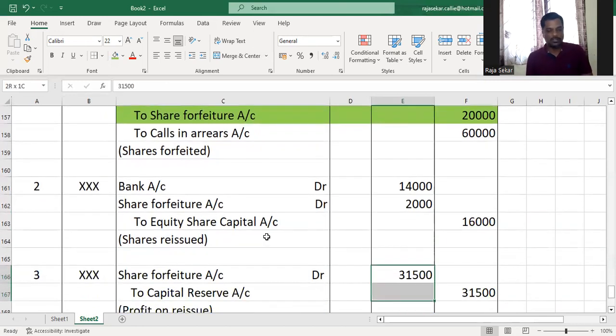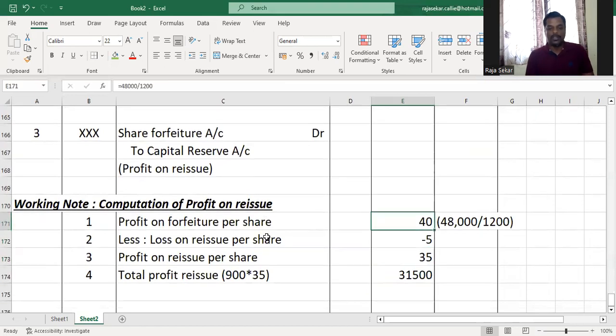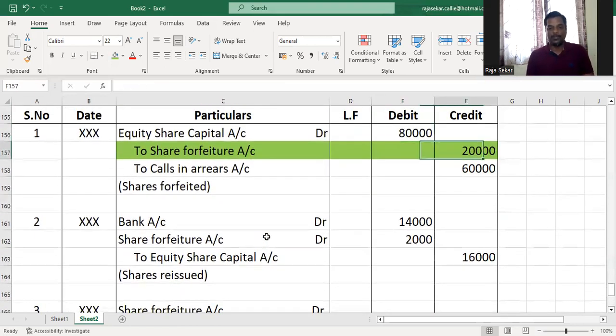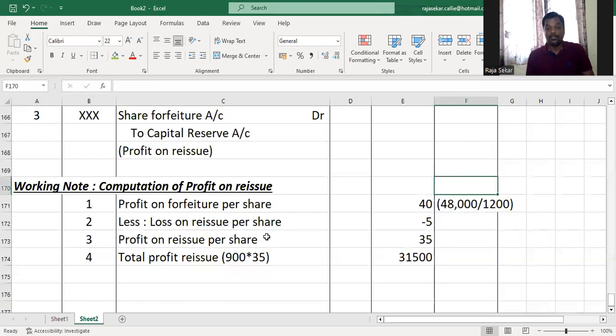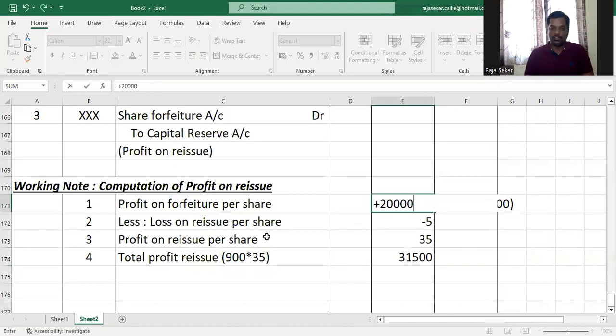So that's done. And then as it's a partial reissue, we'll have to do the working note. Profit on forfeiture per share. What is the profit on forfeiture per share? 20,000 is the profit on forfeiture of all the shares forfeited. How many shares were forfeited? 10,000 shares were forfeited, right? So profit on forfeiture per share will be 20,000 divided by 10,000.